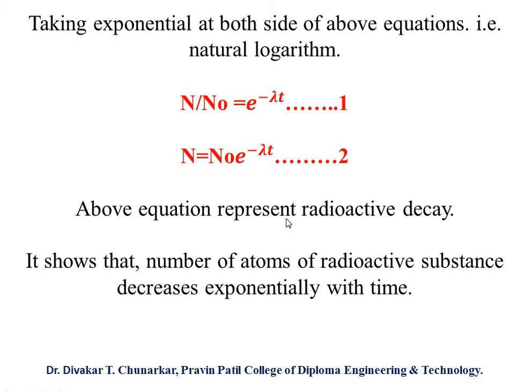It shows that the number of atoms of the radioactive substance decreases exponentially with time.